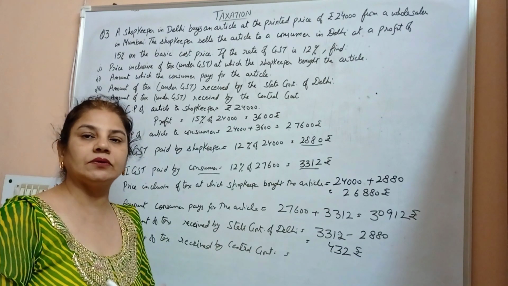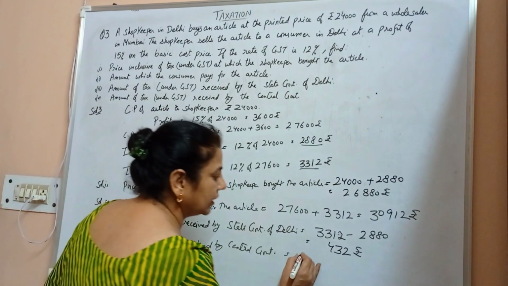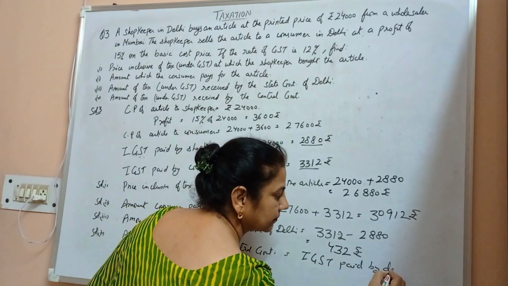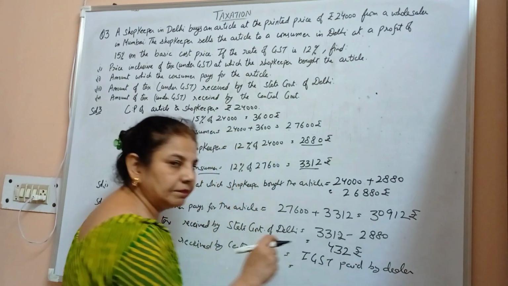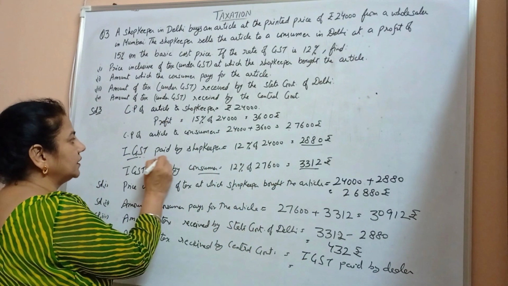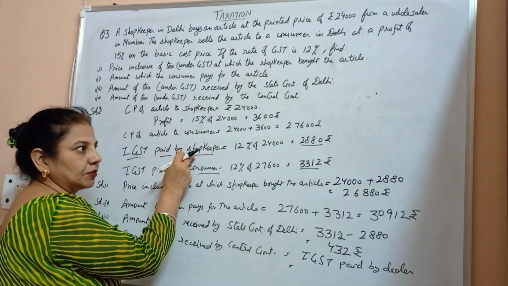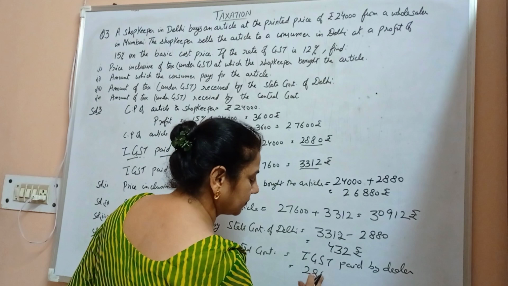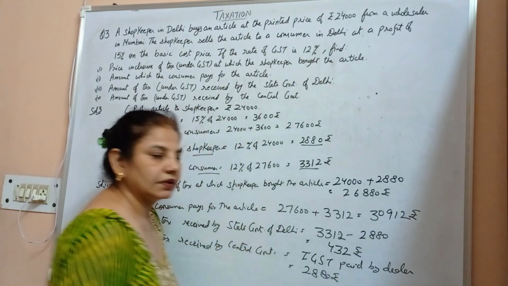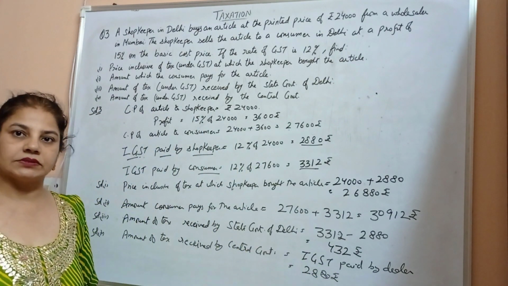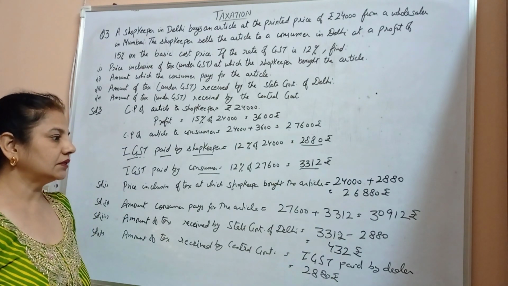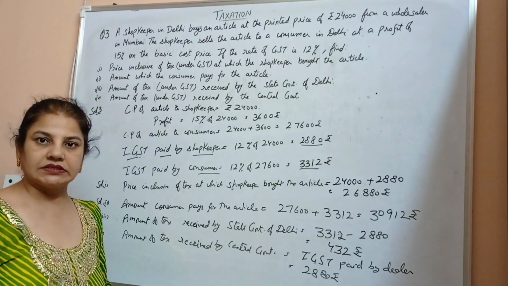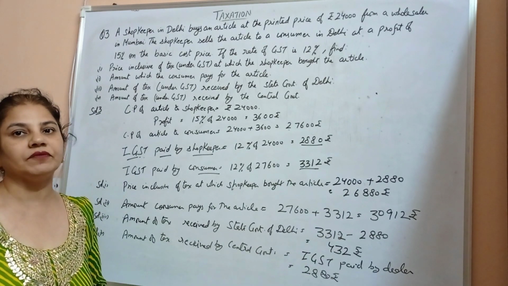Here we apply integrated goods and service tax paid by the dealer or the shopkeeper, that is integrated goods and service tax paid by the shopkeeper or dealer is 2,880 rupees.